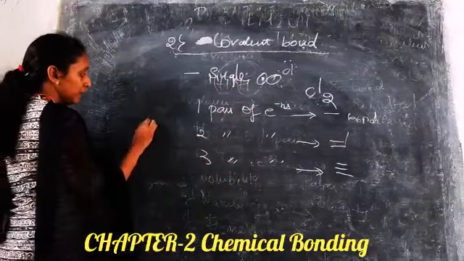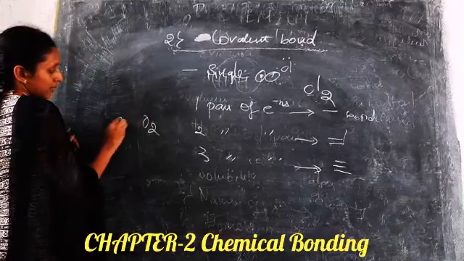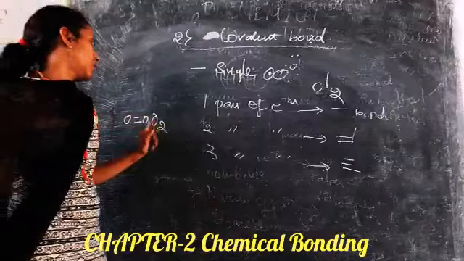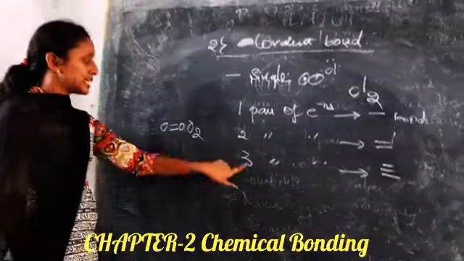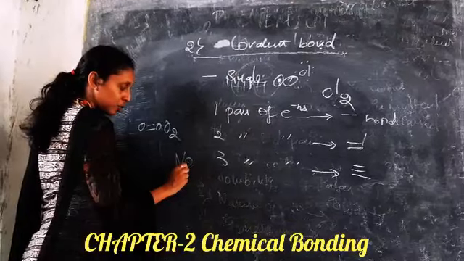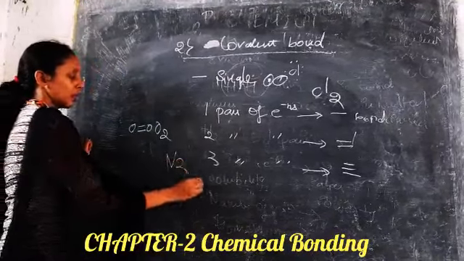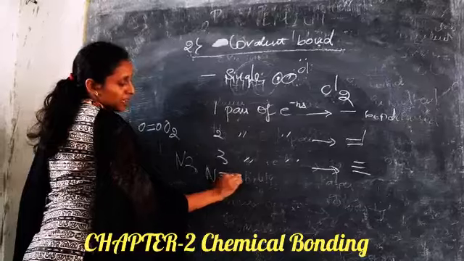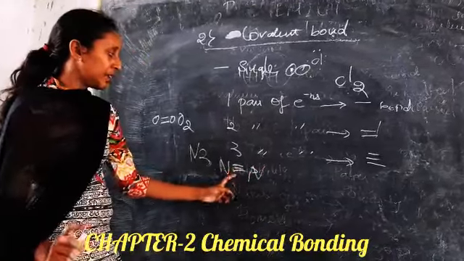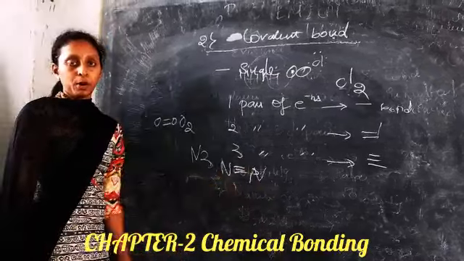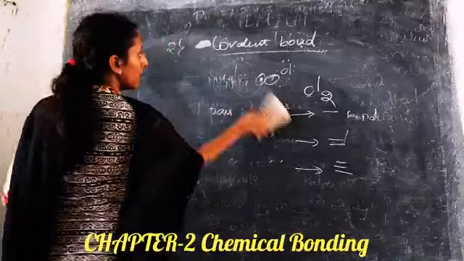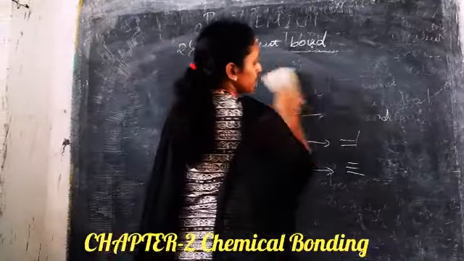Double bond. For example, if you take O2, there are 2 pairs of electrons involved in this, so it will form a double bond. For example, triple bond, if you take N2, it will involve 3 pairs of electrons to form an N triple bond N. So now I will give you examples.